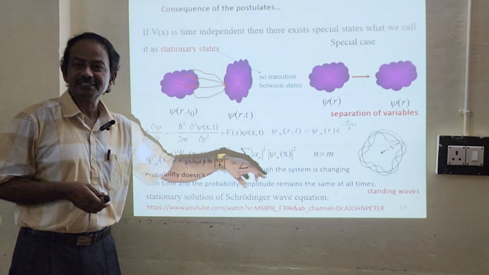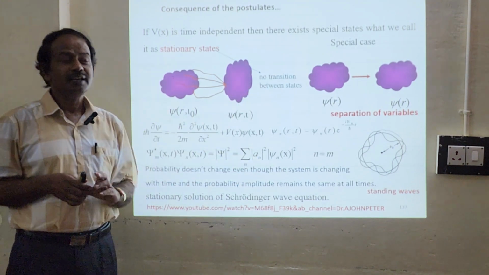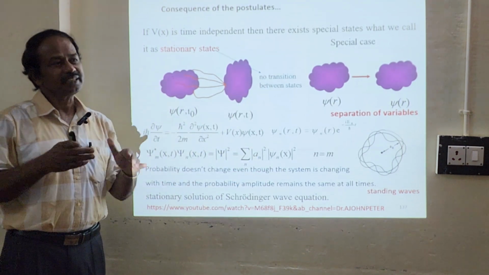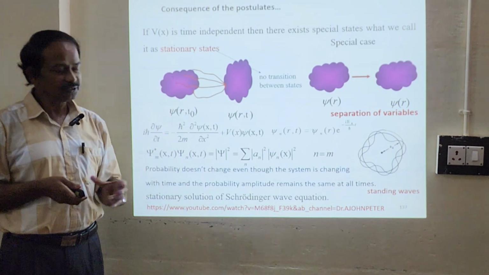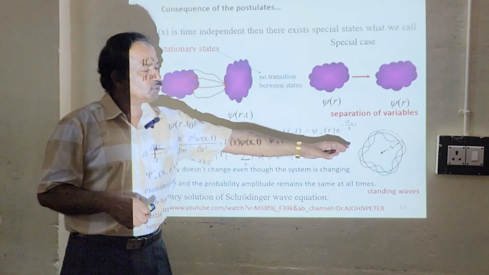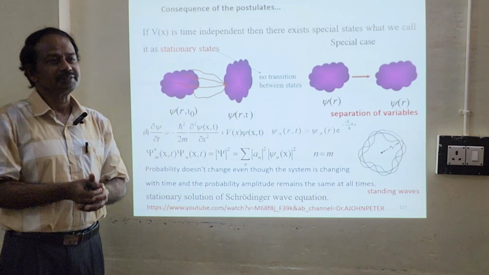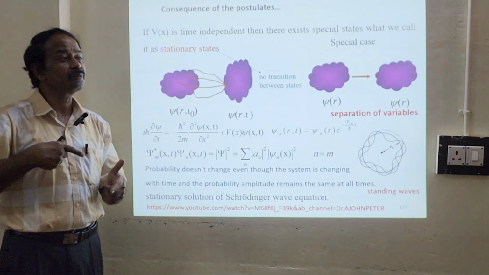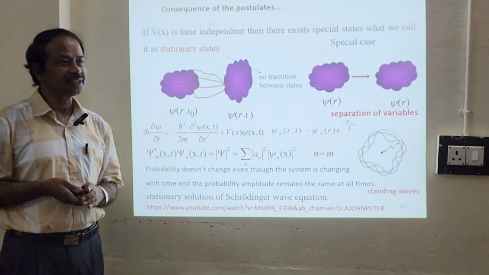It means it refers to a stationary state. Stationary states are those where there is no transition between two states. This is something like standing waves. In stationary states, all the atoms will have standing waves, an integral multiple of lambda, n lambda.